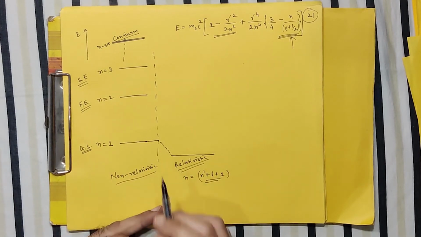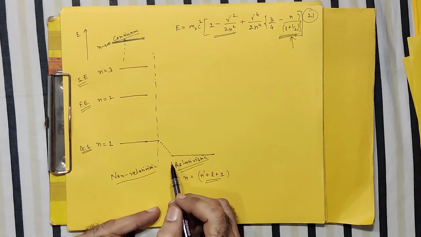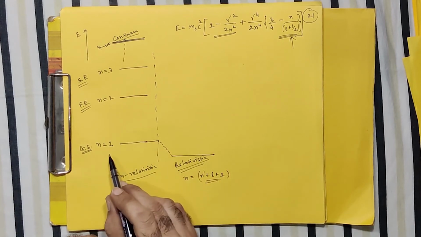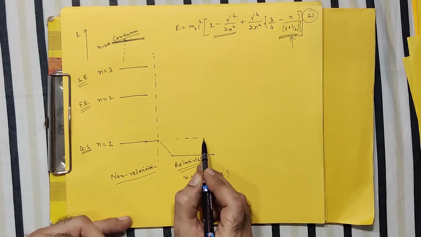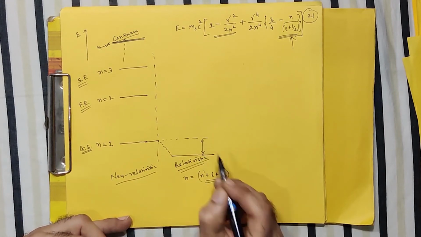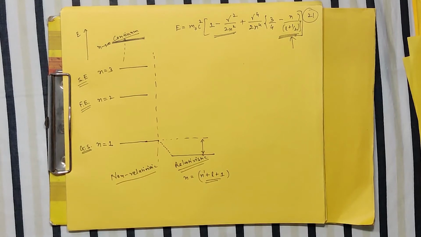So still n is 1, but your energy level is no longer the same as in the non-relativistic case. It has now decreased by some value. So basically your energy level gets shifted. They are changing their value by a small amount.